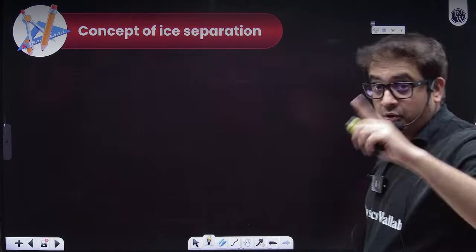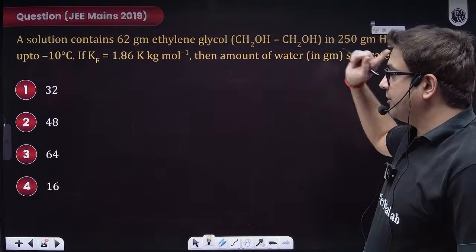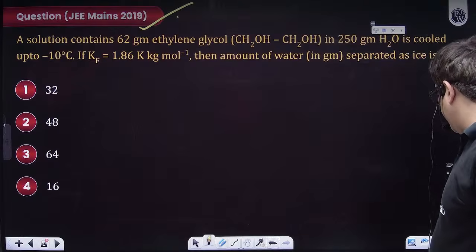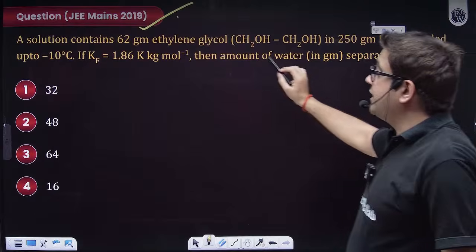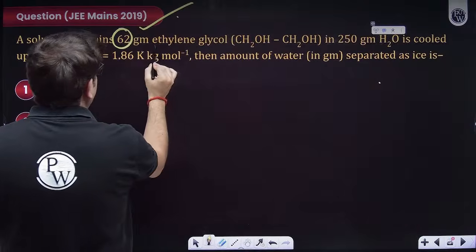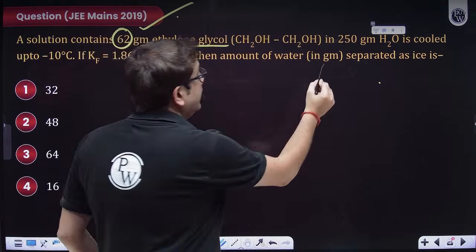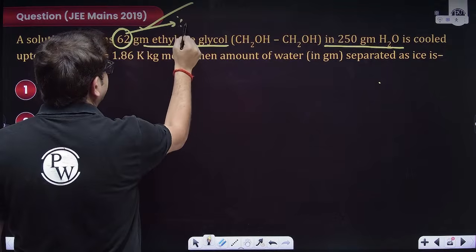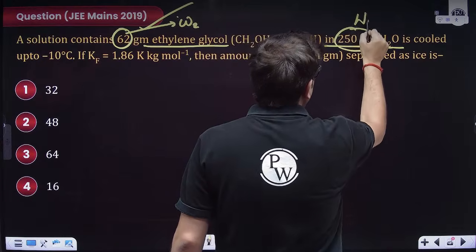Now, good. Again, a very nice concept of ice separation. Let us do this because students are fearful of this topic. So for the concept of ice separation, let us do this with a question. This is a JEE Mains 2019 question, and the question says that a solution contains 62 gram of ethylene glycol. This is the weight of solute in 250 gram of solvent. So this is my weight of solute as in W2, and this is my weight of solvent as in W1.